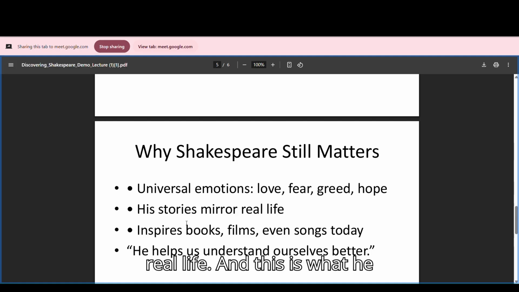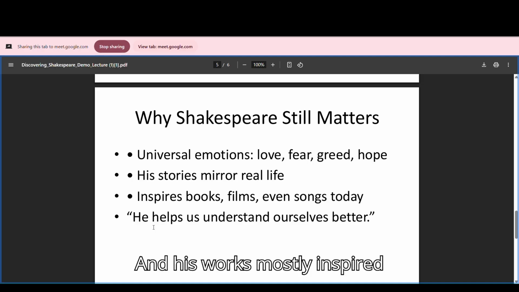And this is what he portrayed in his stories. He mirrors the society and the reality of people, whether ground level or high class. He has talked about everyone.